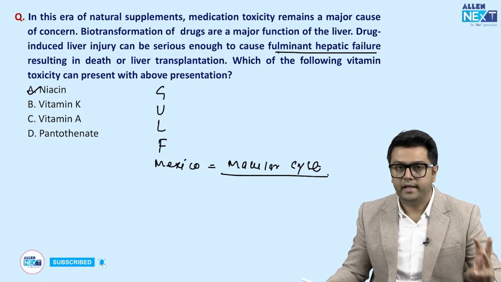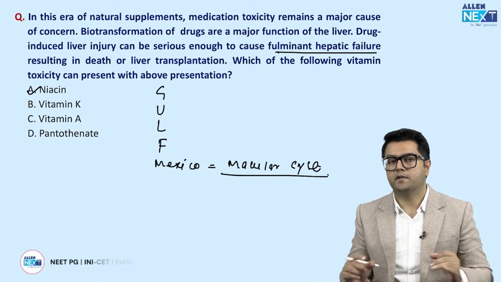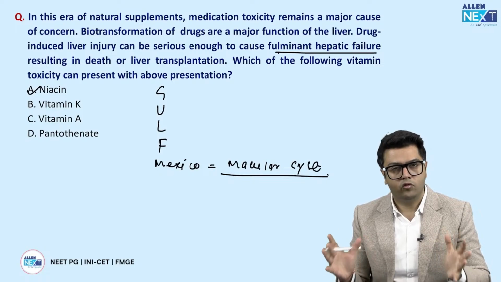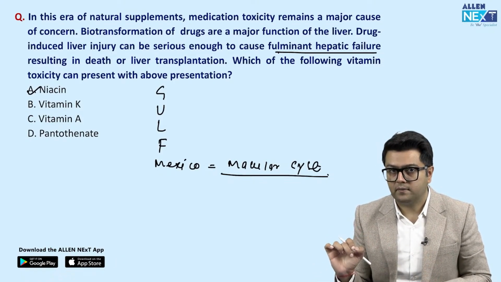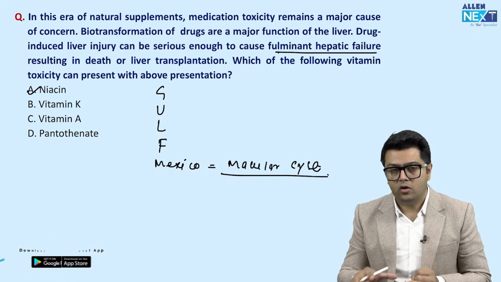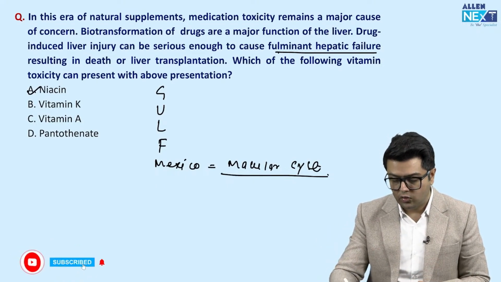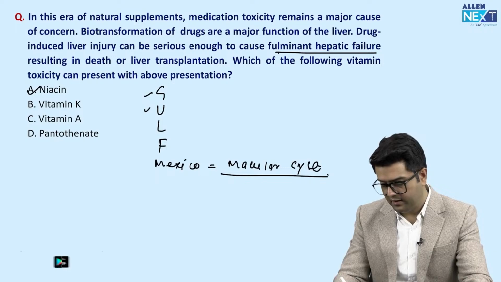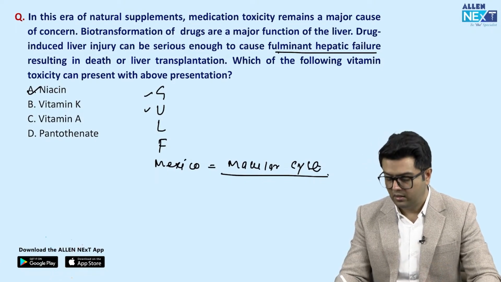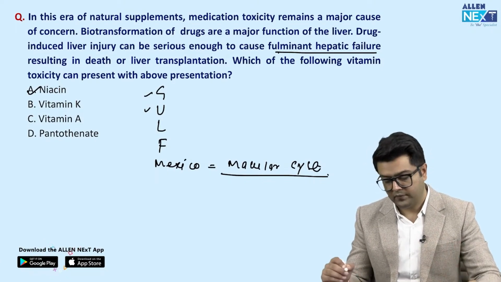Fine guys, so niacin. Now talking about other toxicities. In the water soluble vitamins, very few are toxic. B6 is also toxic, and that causes neuropathies, right? And niacin causes all these toxicities. I told you: high glucose, uric acid, hyperuricemia, and then liver failure and flushing, right?